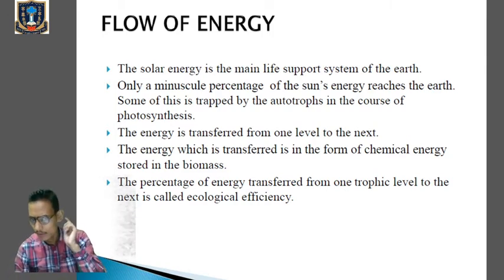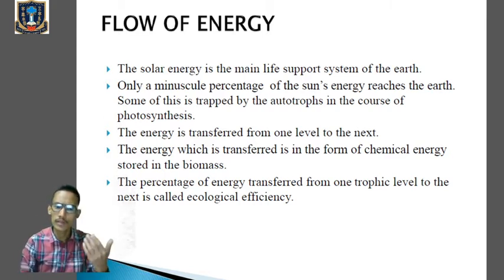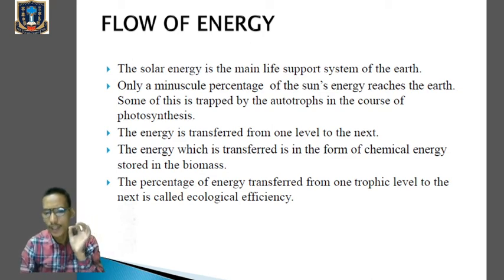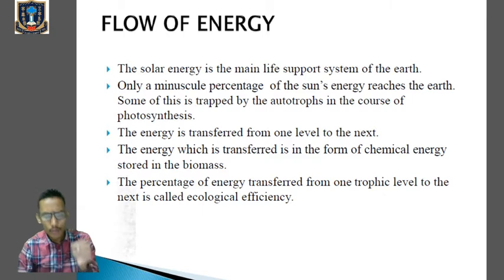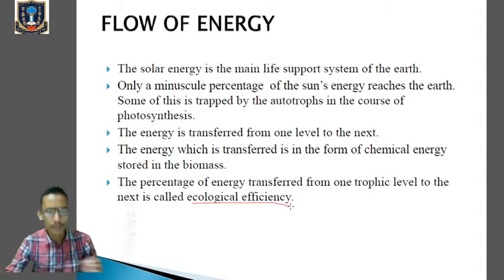Clear? So kindly keep this in mind that only a minimum amount of energy will be transferred from one trophic level to another. Clear? So therefore the percentage of energy transferred from one trophic level to the next is called the ecological efficiency. Clear? So simple, nothing is there.